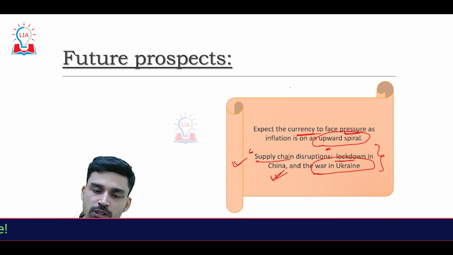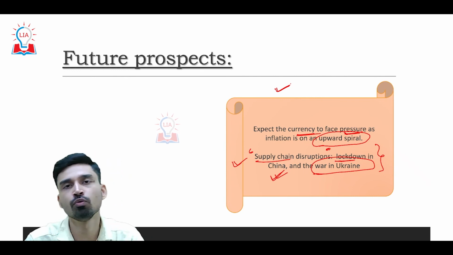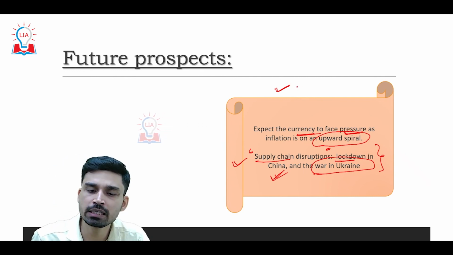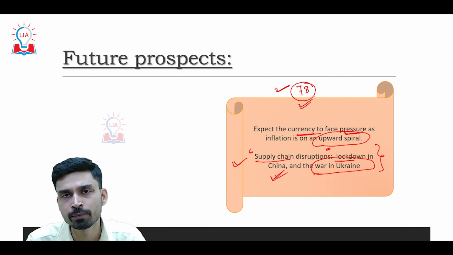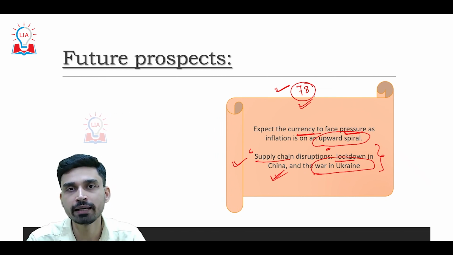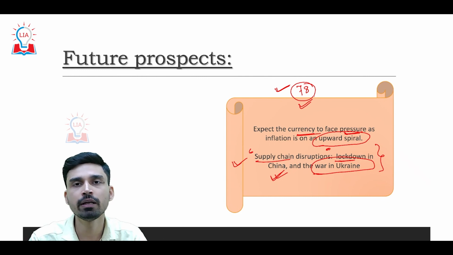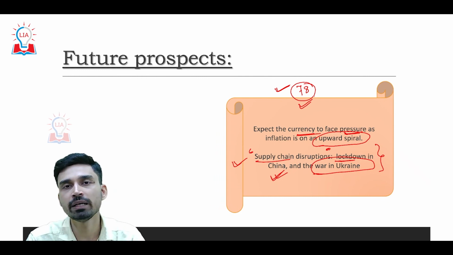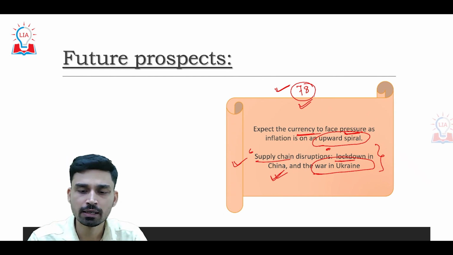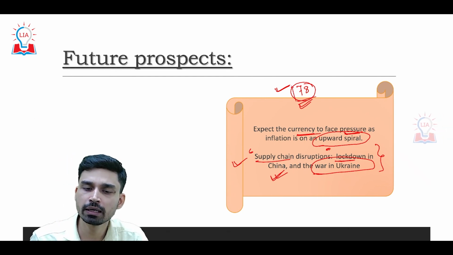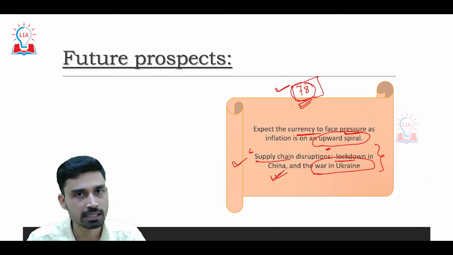So experts believe that in the coming few weeks or months, we will see the rupee going somewhere up to the level of 78, and after that it can try to find its actual place vis-a-vis the dollar. So obviously in the coming days we are not going to see any upward trend unless some miracle happens. The rupee will try to find its foothold in the range of 77 to 78.